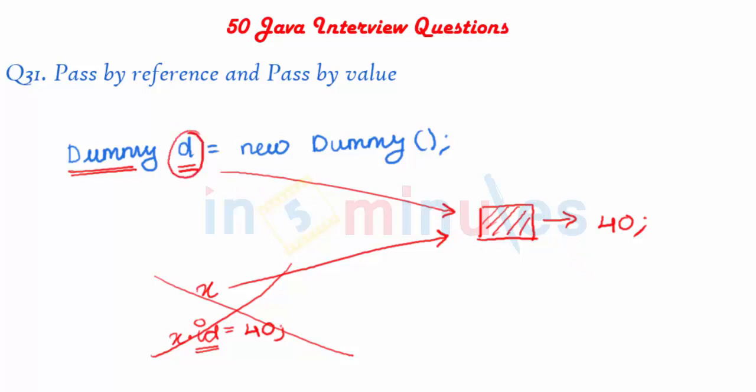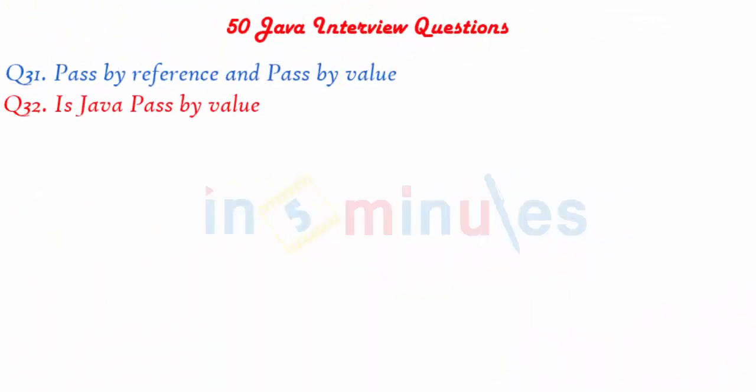So to sum up our discussion, Java is always pass by value, never pass by reference, and in such cases we are actually passing the value of the references. So let's put up our question: is Java pass by value? And your answer will always be yes, Java is pass by value and it is never pass by reference.